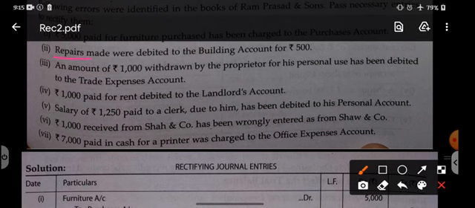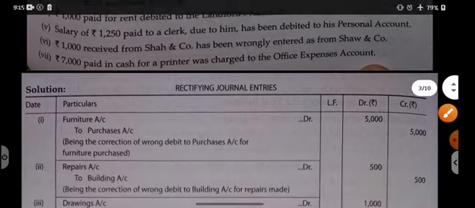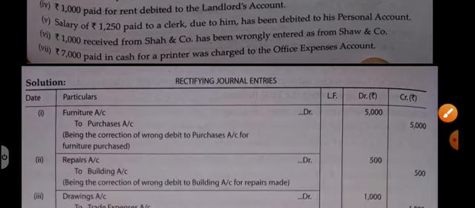But instead of repairs account, we have debited building account. So by mistake, building has been debited. Now we can credit it, and repairs should be debited. So repairs debit to building. This should be the entry. The second entry is repairs to building.